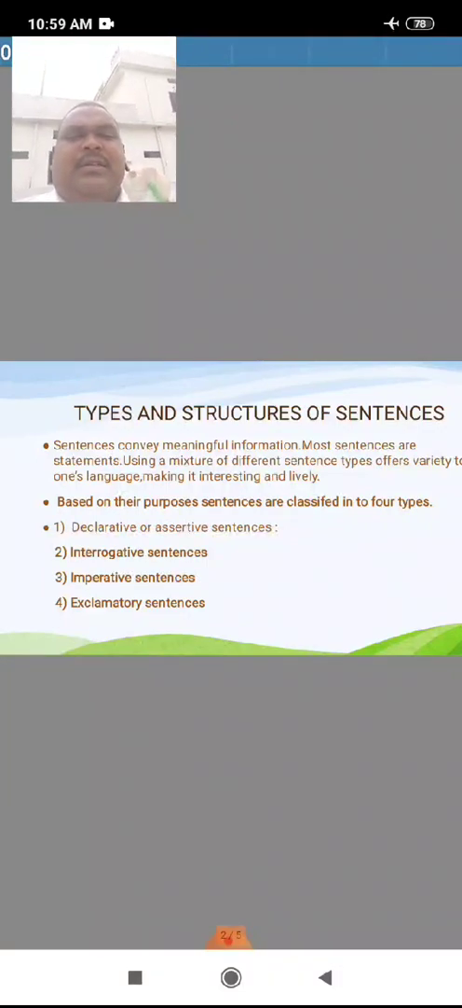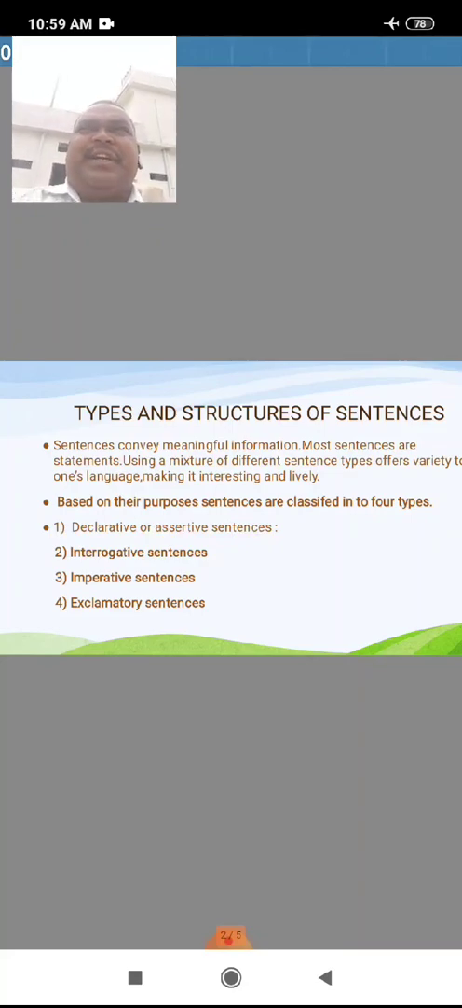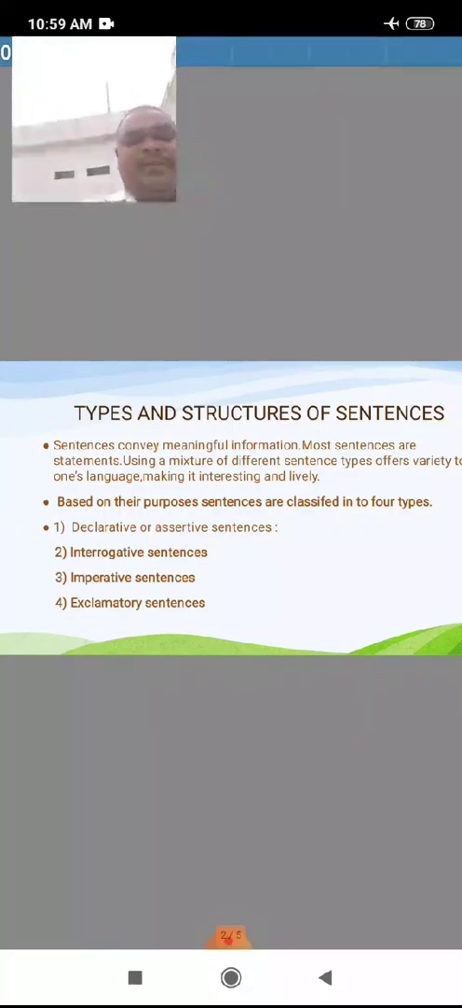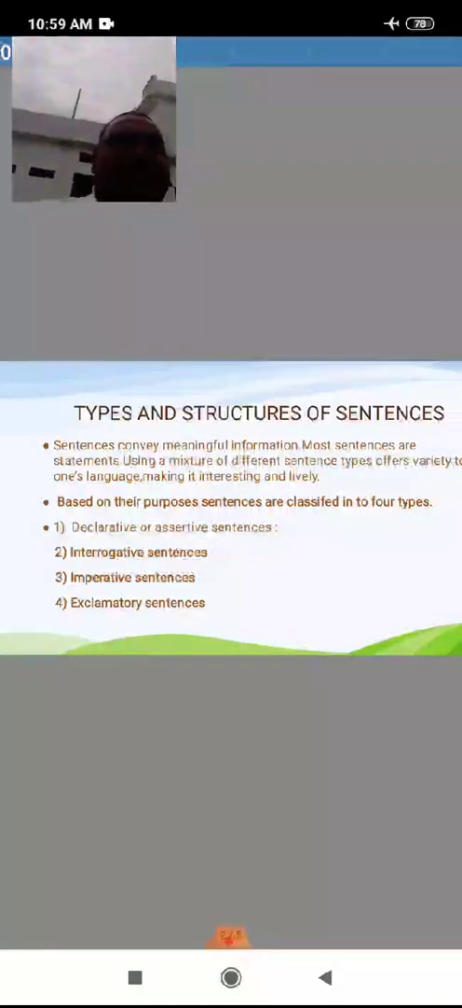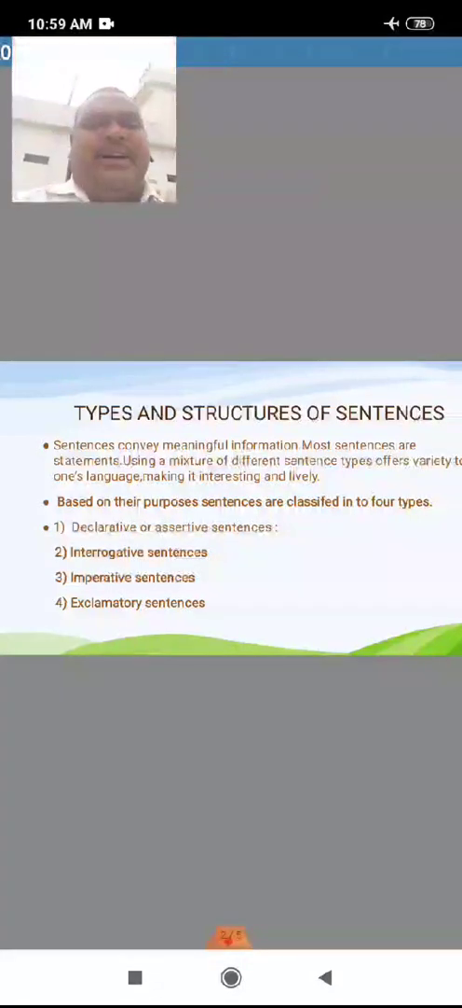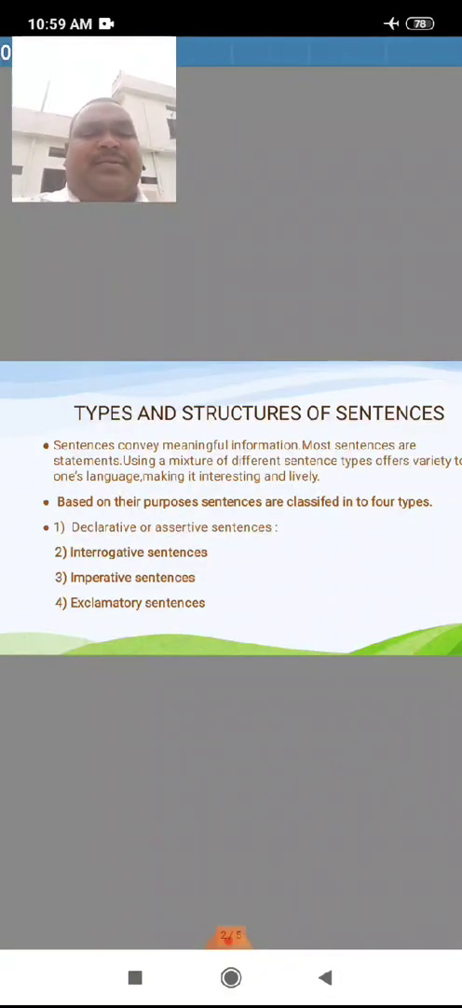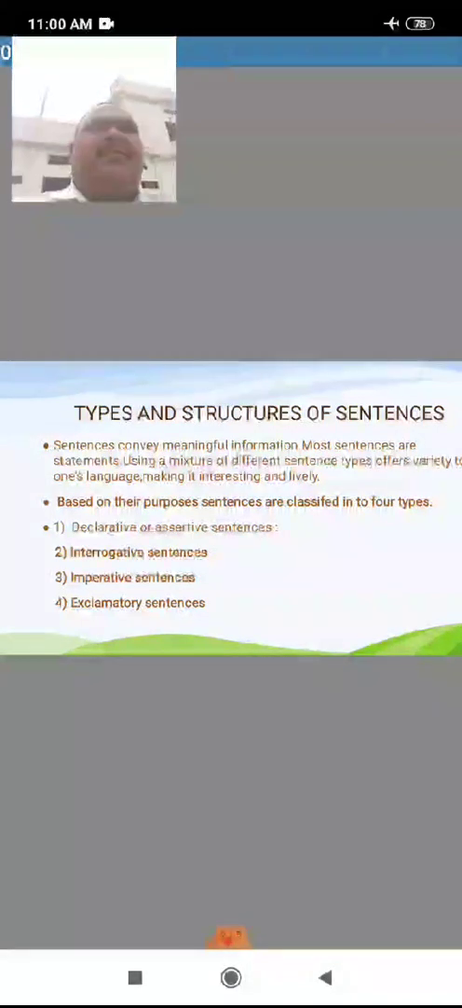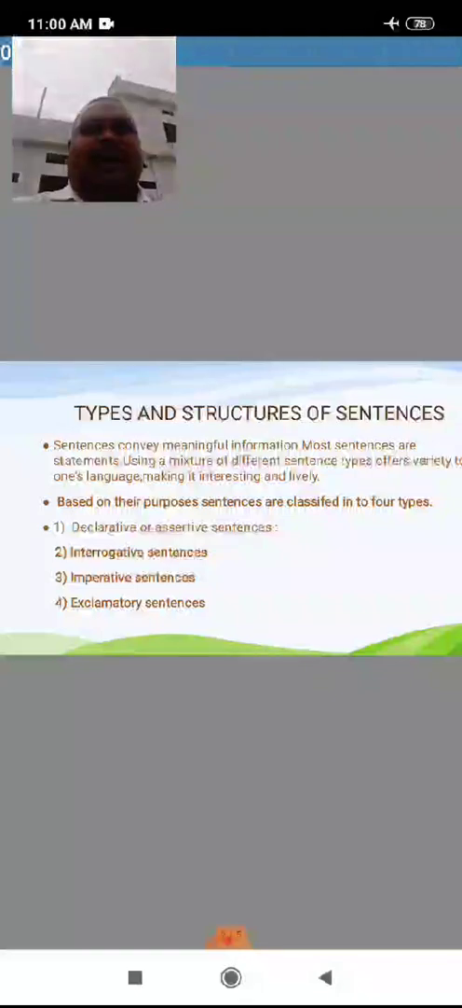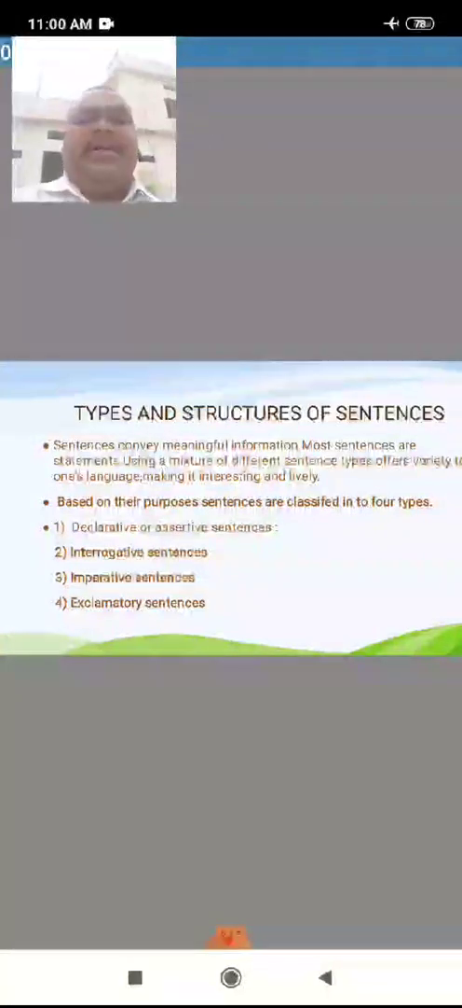Declarative and assertive are both the same. Declarative or assertive sentences are used to make statements in order to give information, report events, express opinions, and make promises also. What is the structure of an assertive sentence? Subject plus verb plus object. That's simple. I am eating. I eat banana. I eat mango. That's simple.